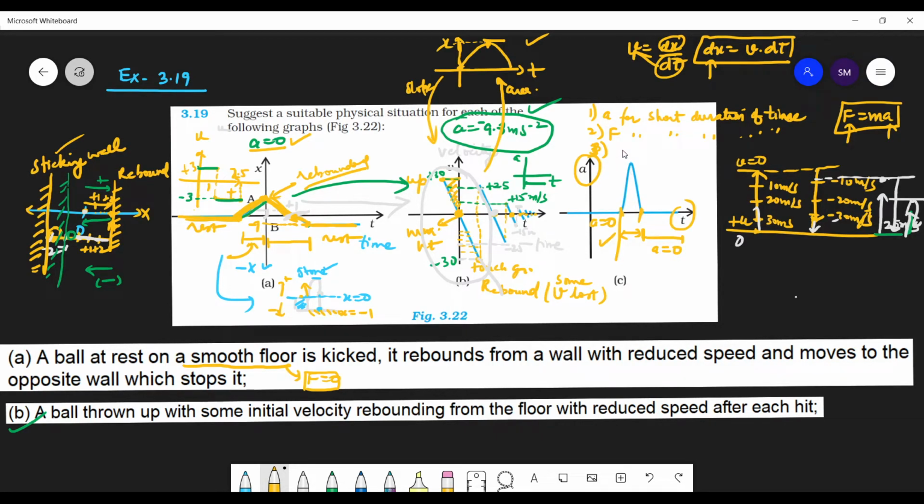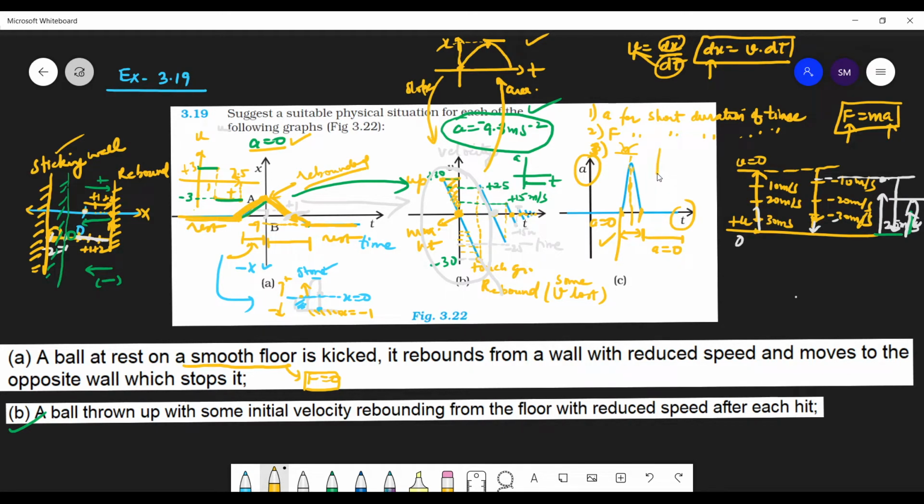Or a football coming from height, hitting the ground. So at this point of time, the force applying on the earth, and then the earth, so action and reaction. So that is why these slopes are equal and opposite. So action, reaction, Newton's third law.